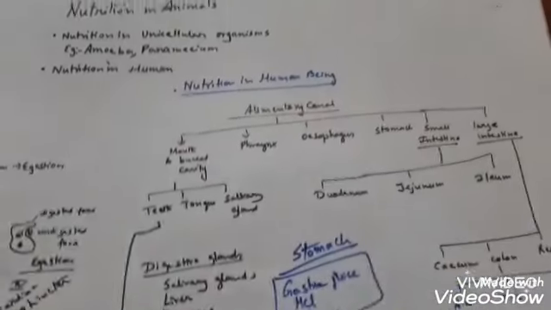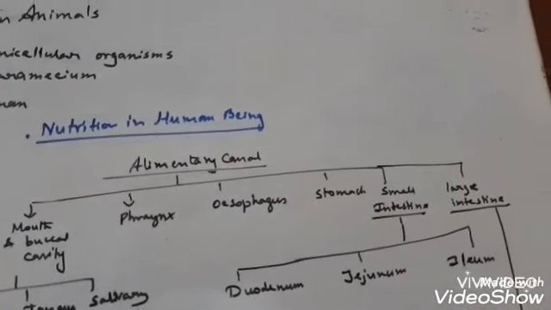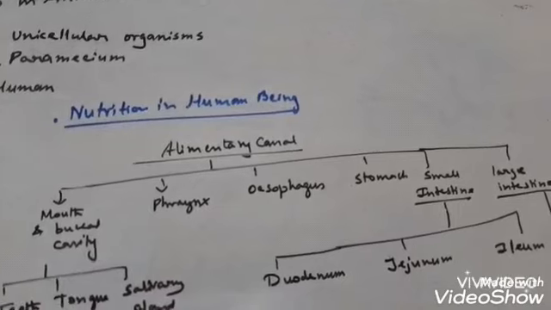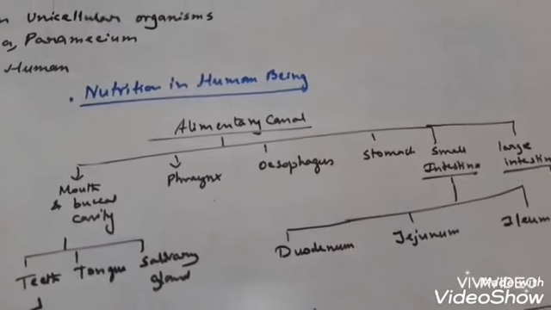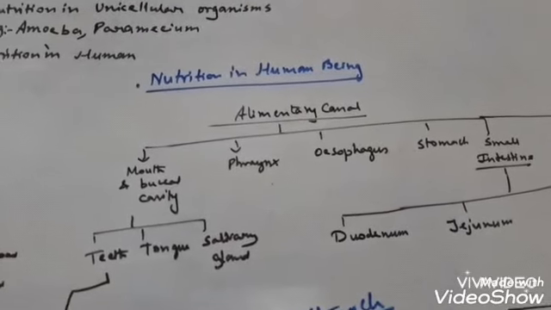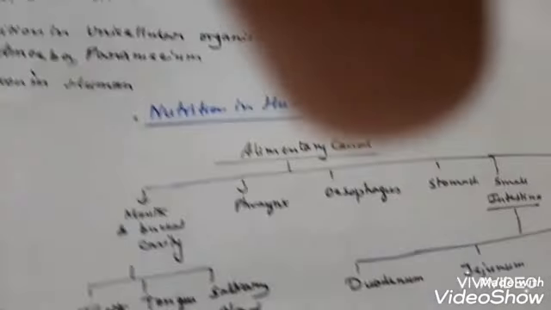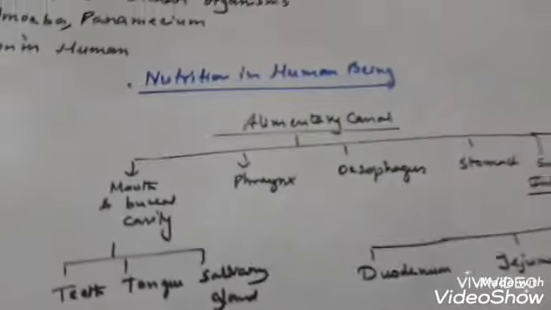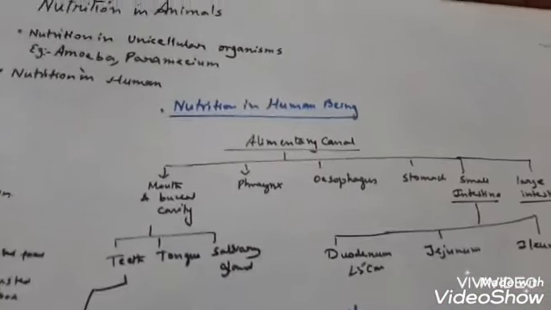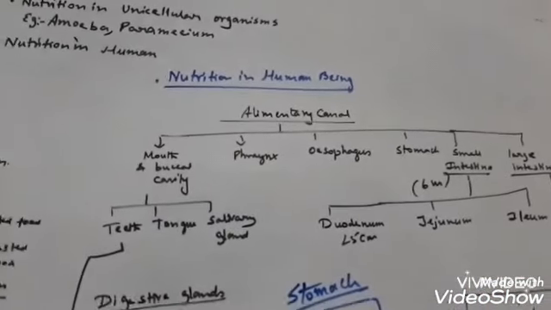Next we will discuss the function of the small intestine. Now the small intestine is almost 6 meter, that is 20 feet in length, and around 2.5 centimeter in diameter, nearly 1 inch, and is differentiated into 3 parts that I told you earlier: duodenum, jejunum, ileum. The duodenum is the C-shaped first part of the small intestine, nearly 25 centimeter in length. The entire small intestine is 6 meter.